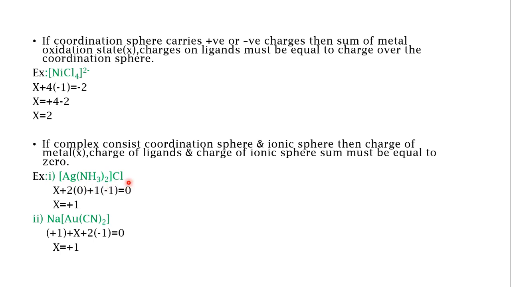To find the oxidation state of silver, substitute it by x. So x plus 2 into 0, because ammonia is a neutral ligand, plus 1 into -1, because there is a chloride outside the coordination sphere with charge -1, is equal to 0.